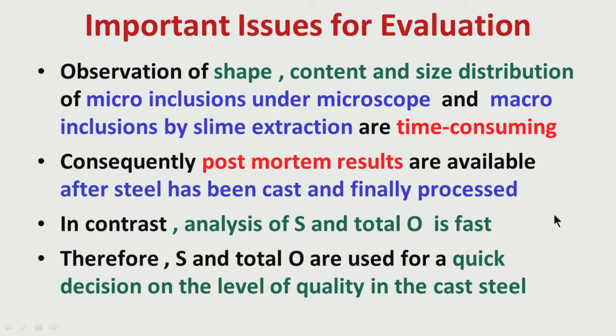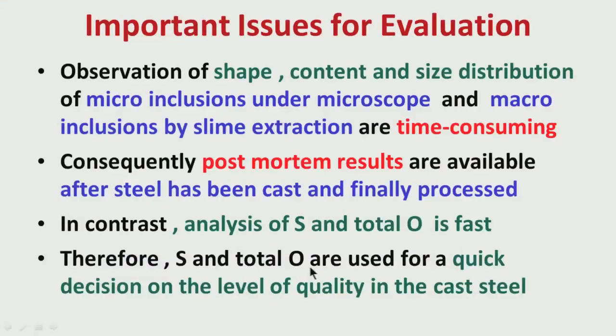So, we can decide whether this steel, which is still in the cast stage, which has not been processed, whether we process it, because we know that this particular steel or product will not give rise to good quality. So, it will not fulfill the stringent requirements. So, what is the point in processing this cast steel? Rather, we should process it for some inferior quality of steel.